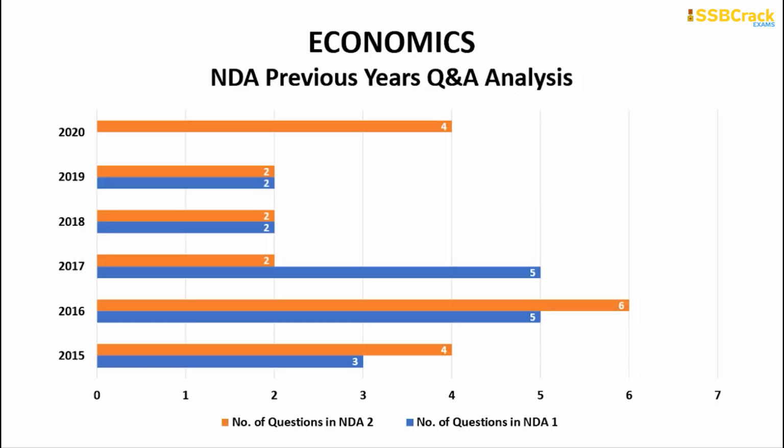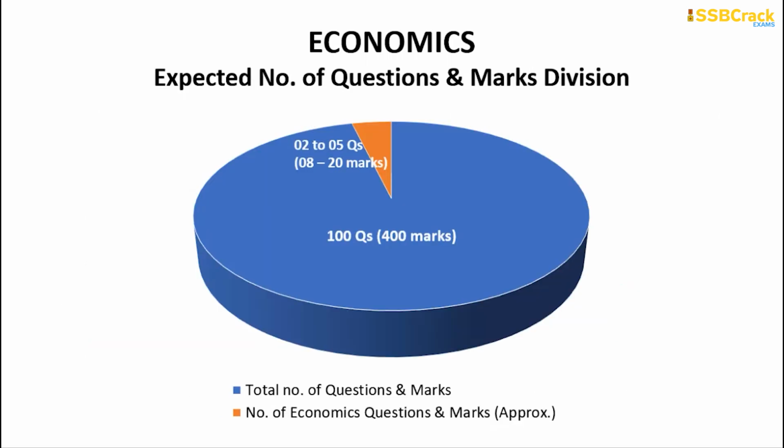Now you will be going through the economic section. For those interested in learning about economics, I would like to mention that the number of questions from the economics part is very low. The maximum number of questions was asked in 2016, around 5 to 6, but recently the number has decreased. By this trend, you can expect around 2 to 5 questions in the upcoming NDA examination, amounting to around 8 to 20 marks out of 400. If you do not have time, and you feel you are not interested in learning economics, it's okay. You can leave economics.